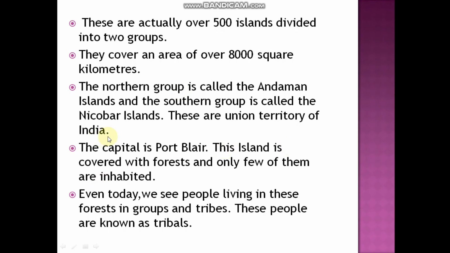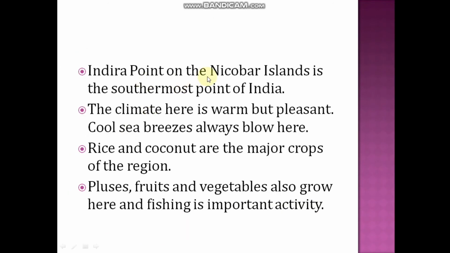These are union territories of India. The capital is Port Blair. These islands are covered with forests and only a few of them are inhabited. Even today, we see people living in the forest in groups and tribes, who are known as tribals. Indira Point on Nicobar Island is the southernmost point of India.